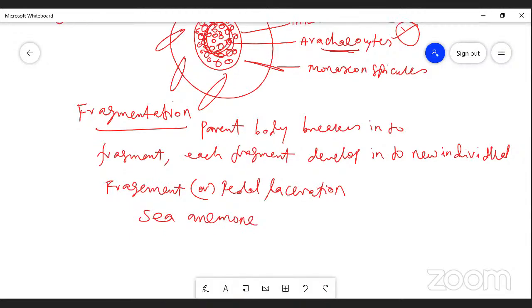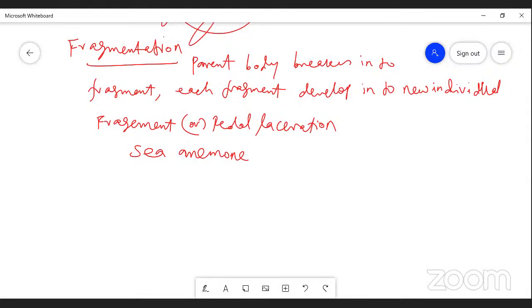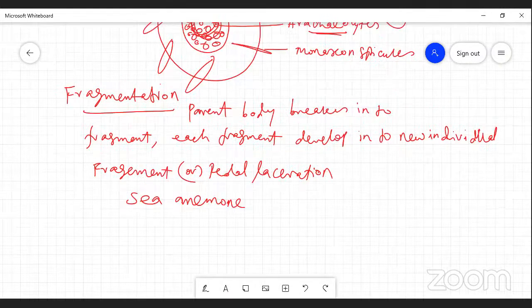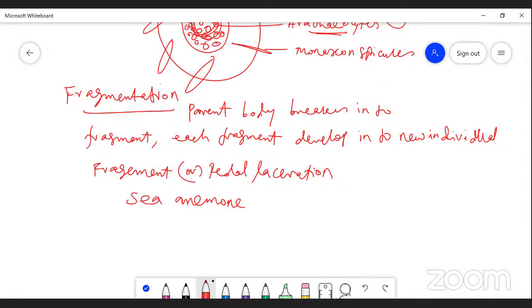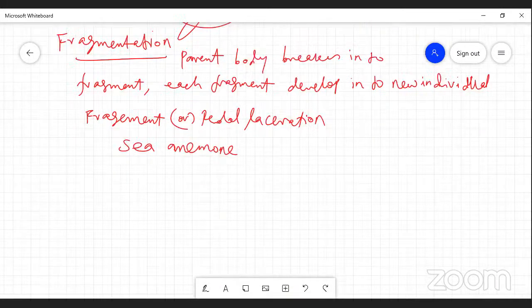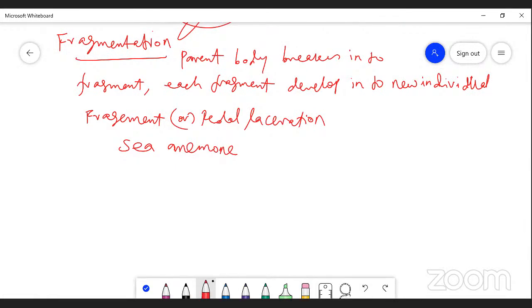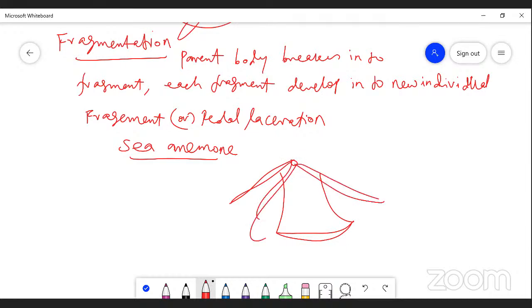Fragmentation occurs in sea anemone. A very good example for fragmentation is the sea anemone. The body of the sea anemone has a base that is called a pedal disc, and is surrounded by numerous tentacles.